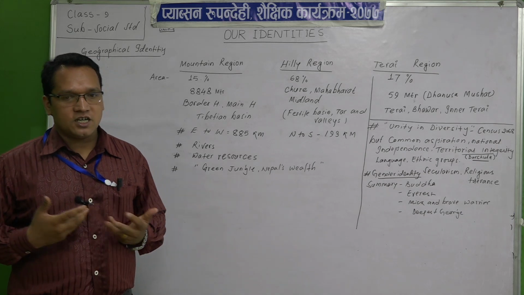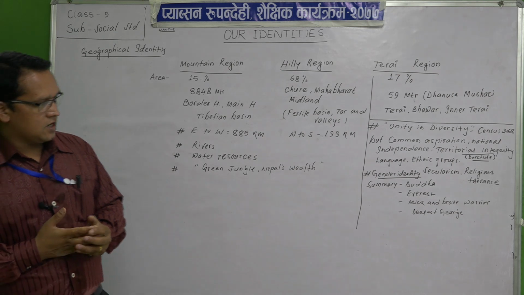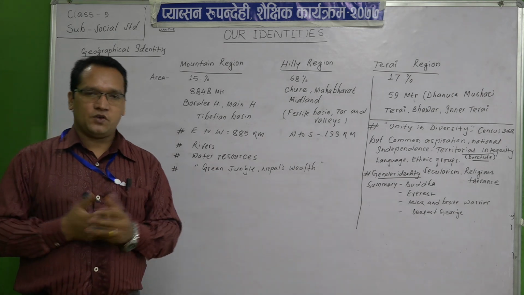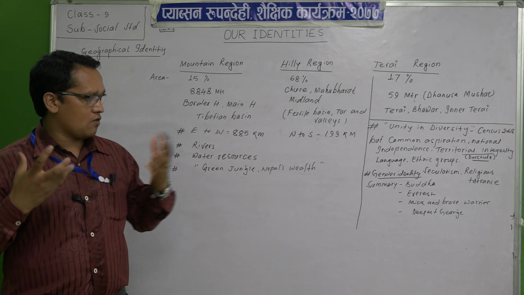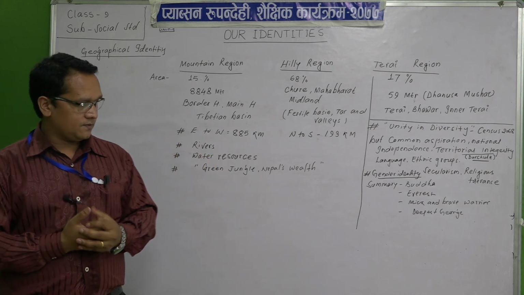We are from the country of Mount Everest, the highest peak of the world, and we are proud of that. So Mount Everest is also another identity.